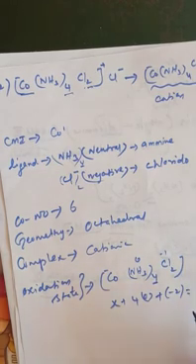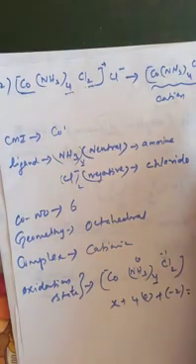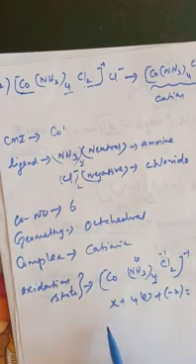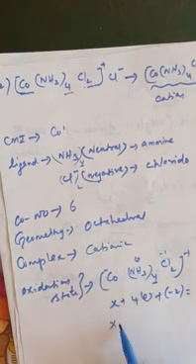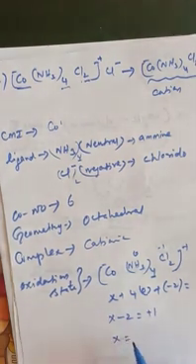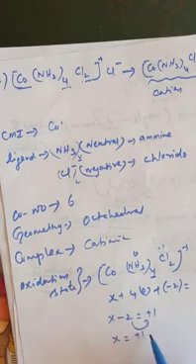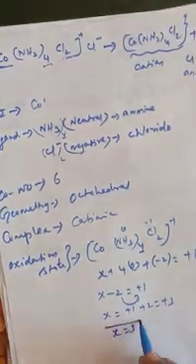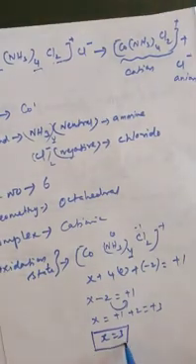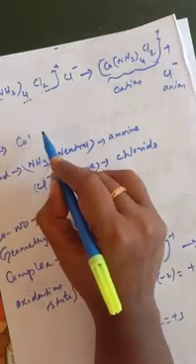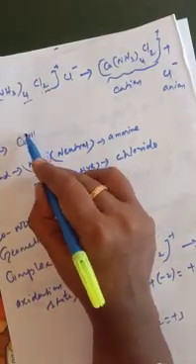And the complex has only one Cl minus outside, so the charge is plus 1. So X plus 4 into 0, minus 2 is equal to plus 1. Once again, X is equal to plus 1 plus 2, totally plus 3. So X is equal to 3. The oxidation number of cobalt is 3. So we shall write here cobalt 3.